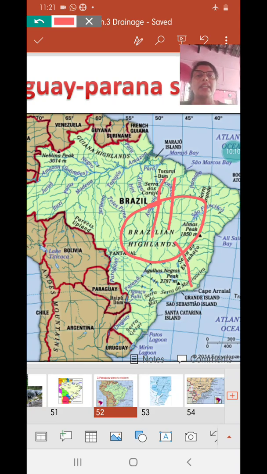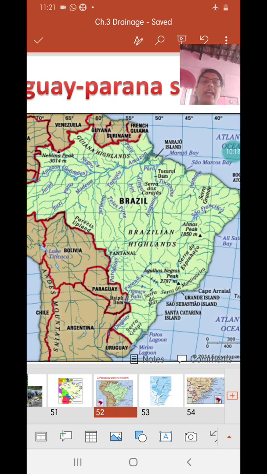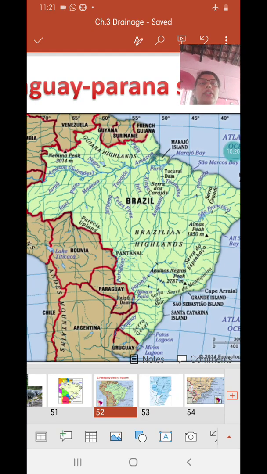As a result, there are many north flowing rivers, quite a few south flowing rivers as well, but very few westward flowing rivers.